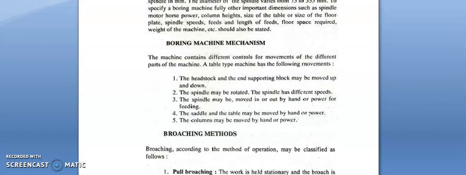Boring machine mechanism. The machine contains different controls of movement of the different parts of the machine. A table type machine has the following movements. The headstock and the end supporting block may be moved up and down. The spindle may be rotated. The spindle has different speeds. The spindle may be moved in or out by hand or power feeding. The saddle and the table may be moved by hand or power. The columns may be moved by hand or power.